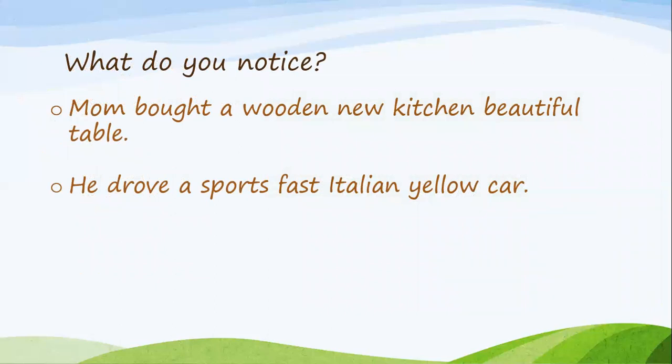Now, what do you notice? Let's read the first sentence together. Mom bought a wooden new kitchen beautiful table. That sounds weird. He drove a sports fast Italian yellow car. Whoa. That doesn't make any sense at all.